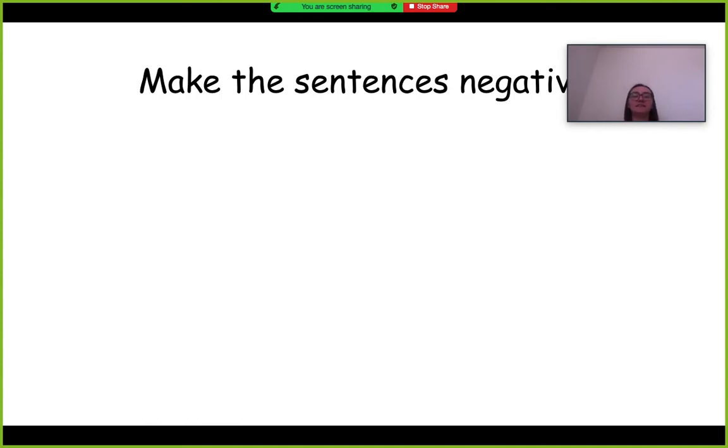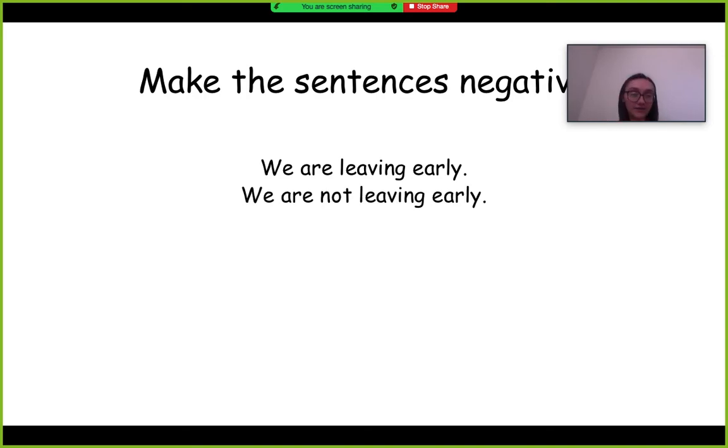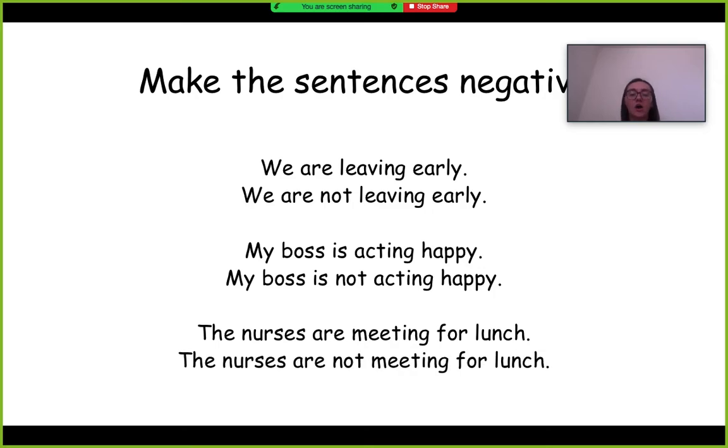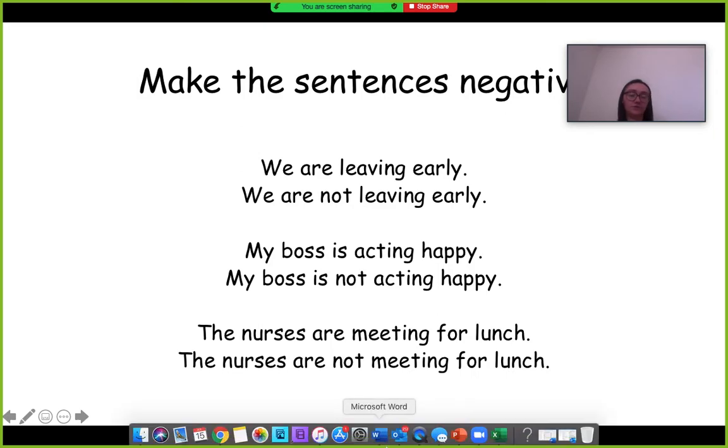So we're going to make the sentence negative. You can't see it right here, but that's what it says. Make the sentences negative. So we have the sentence, we are leaving early. To make it negative, we just say, we are not leaving early. My boss is acting happy, right? Is is the form of be, right? Comes after the subject, and then we have the verb acting. So to make it negative, we say, my boss is not acting happy. The nurses are meeting for lunch. How do we make it negative? The nurses are not meeting for lunch.